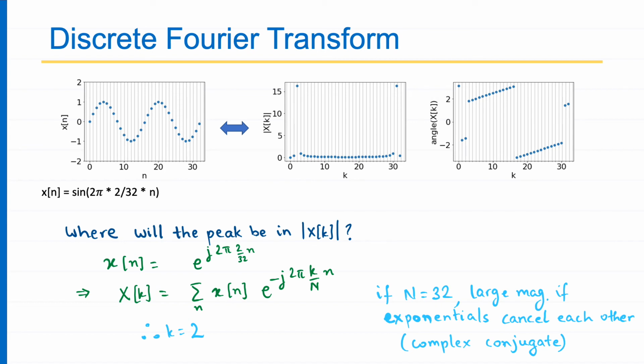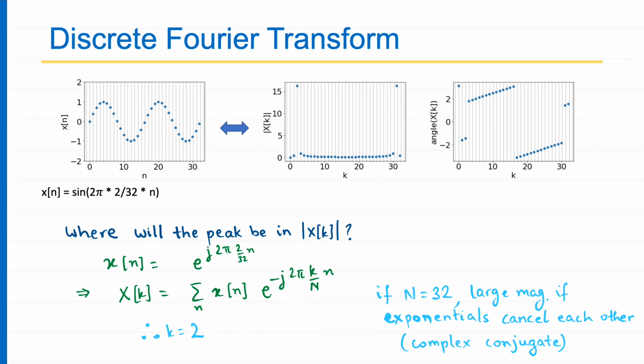Okay, now the question is, where does the other peak appear? It's very simple. You just take the modulo. As we saw in the previous slide, for a real signal, the magnitude of my discrete Fourier transform is an even function.